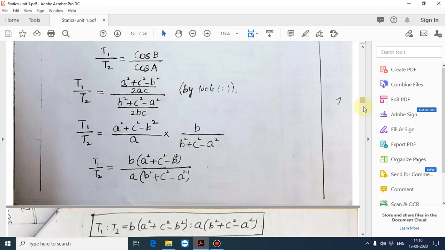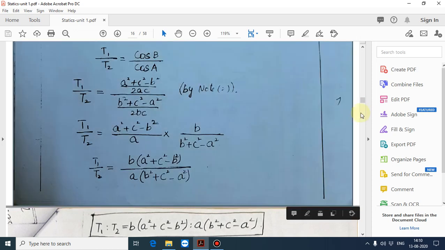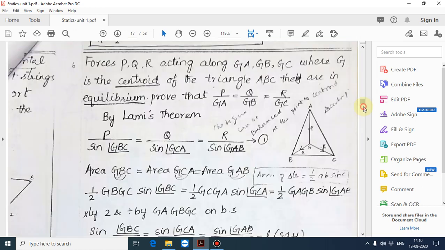Therefore, T1 is to T2 is equal to B(A² + C² − B²) is to A(B² + C² − A²). That's the proof. Hence, we have proved this one. You have understood, girls. If you have any doubt, ask in the group or in the classroom, or comment. I will teach again.